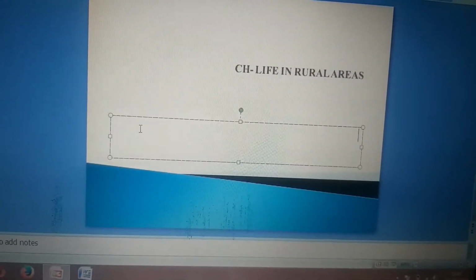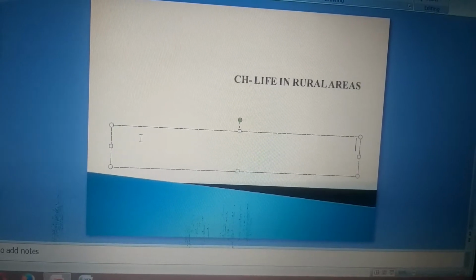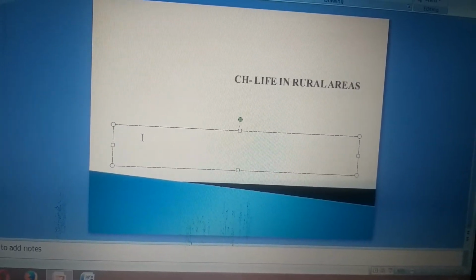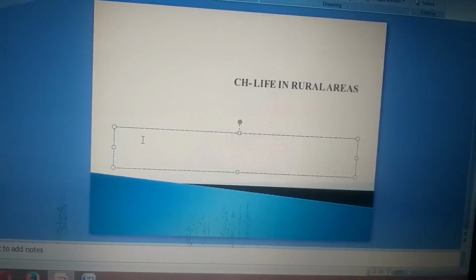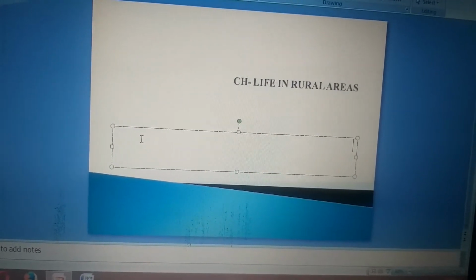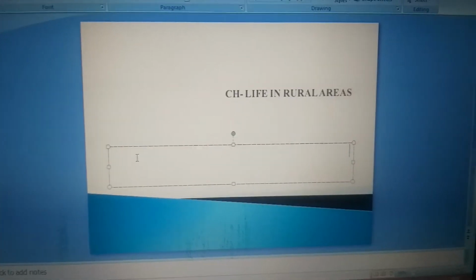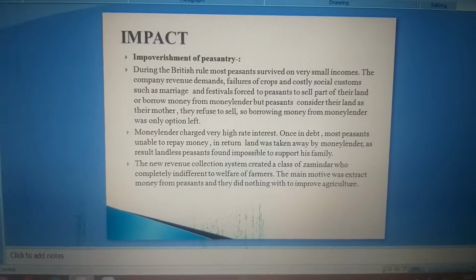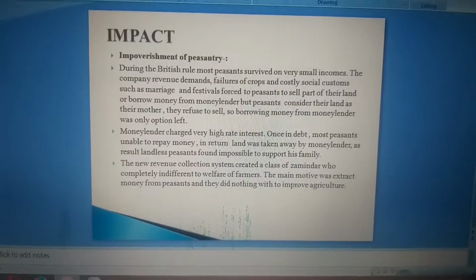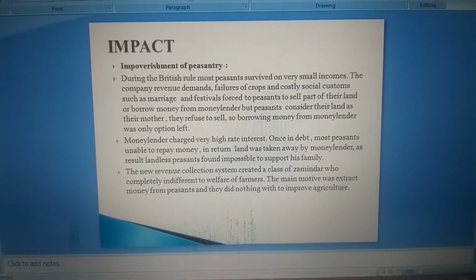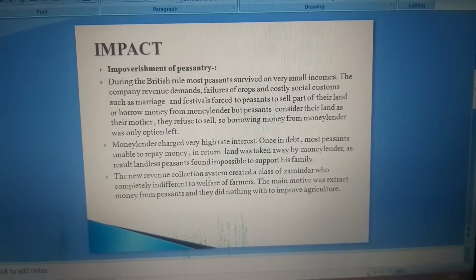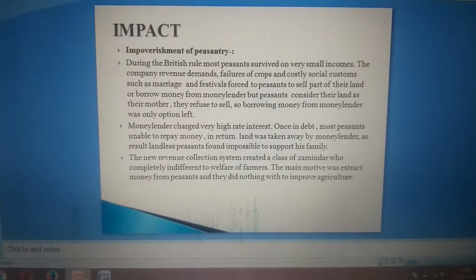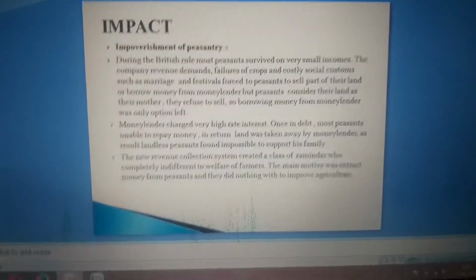So they started to collect tax under three systems: permanent settlement, as we have done, and then the Rayatwadi system and the Mahalwadi system. Today we will see how this system had a very bad impact on peasants.